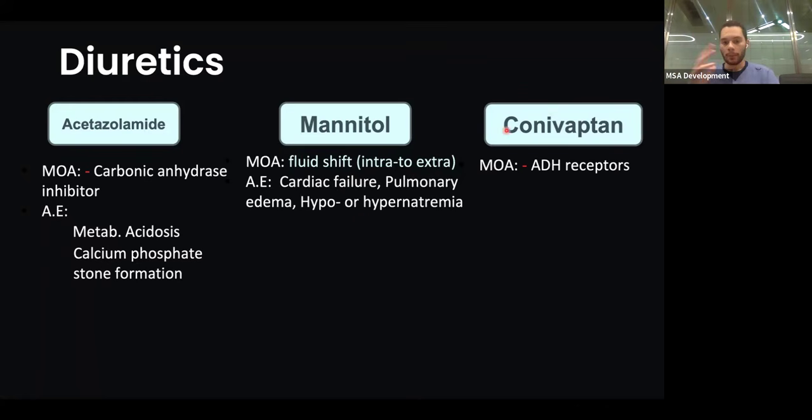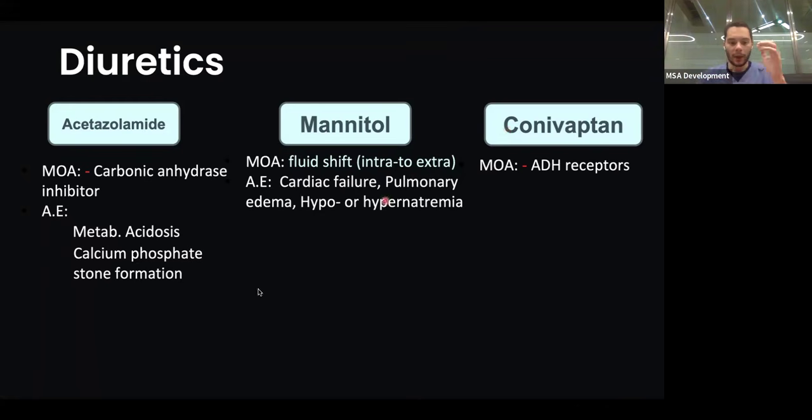Now, finally, you have conivaptan, which is an ADH receptor inhibitor. And this essentially means, and ADH, usually, what does ADH do? It binds to its receptor and absorbs water. So now you're preventing that and you're releasing more water. This is what conivaptan does. Adverse effects, not that significant, and you probably will not get asked about.